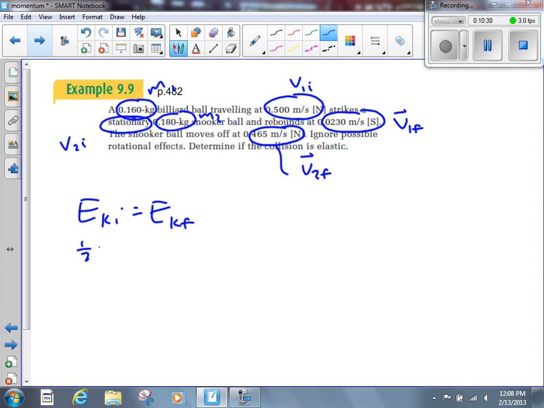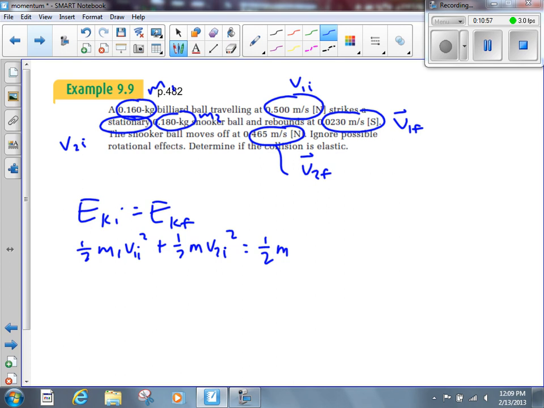So we say 1/2 m1 v1I squared plus 1/2 m2 v2I squared equals 1/2 m1 v1F squared plus 1/2 m2 v2F squared, right? What's wrong? I equaled them? Yeah. And what's wrong with that, Rob? No, why not? Can't do that. You're right. I can't do that. Why not, though?